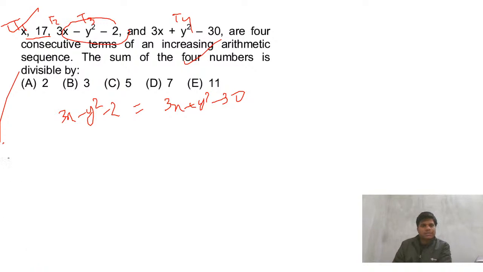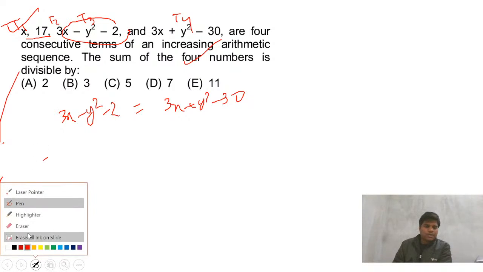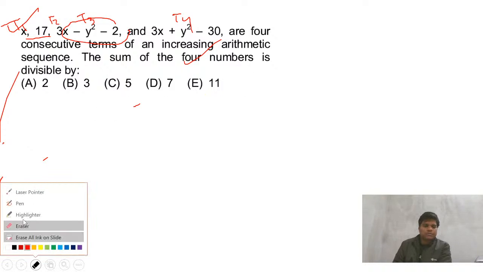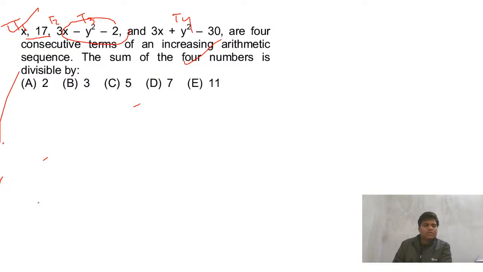This minus this equals this. Okay, fine, let's do traditional. This minus this: 17 minus x equals this minus this.